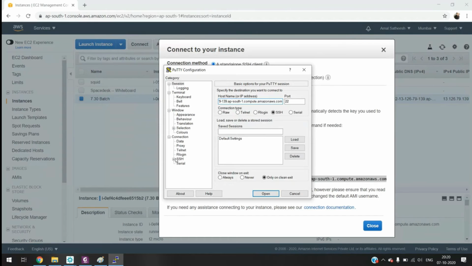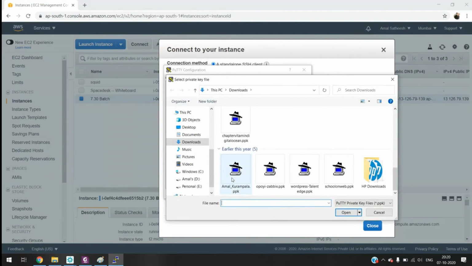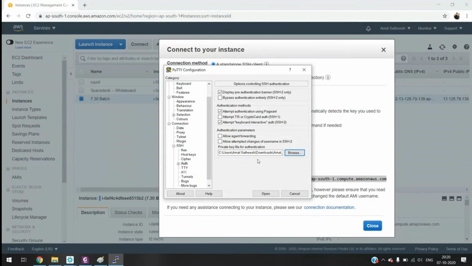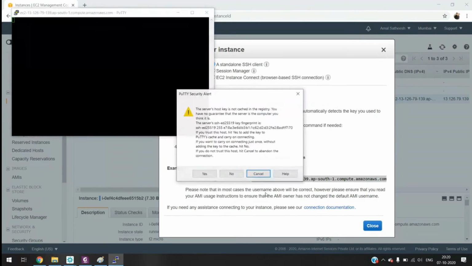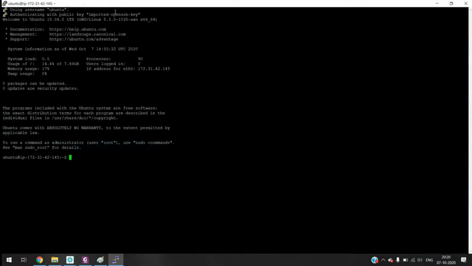Now there's an SSH option. You can click on the plus symbol to expand this option, and go to auth. Browse the key. Browse the ppk file which you converted. Don't select the PEM file, use the ppk file. Go to open. Now we are remotely logged into the AWS machine. Here, if I want to be the administrator, I can give the sudo -i command.